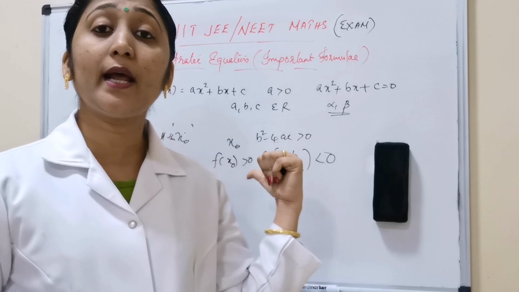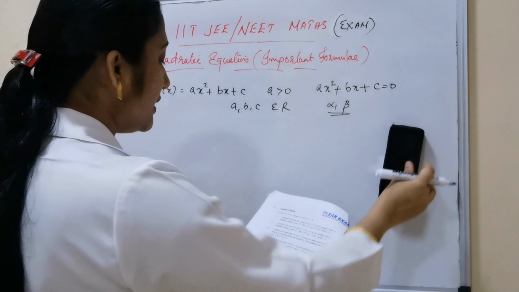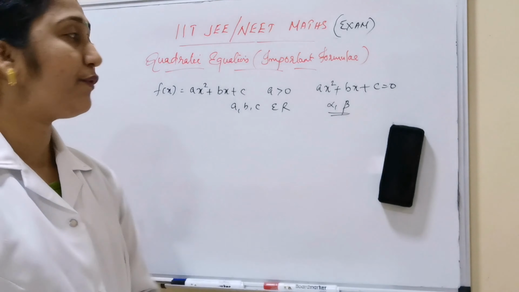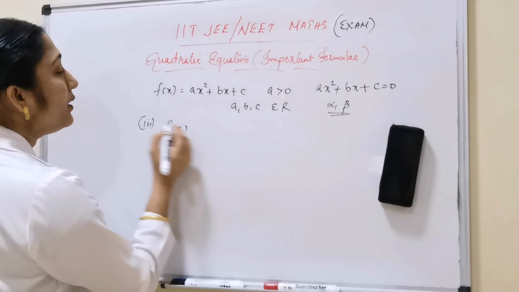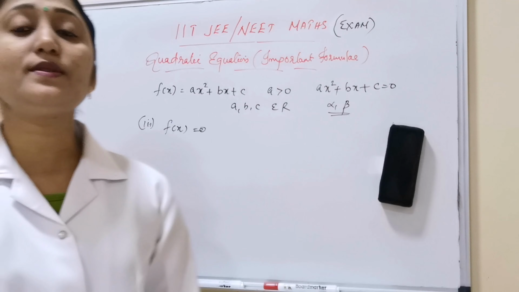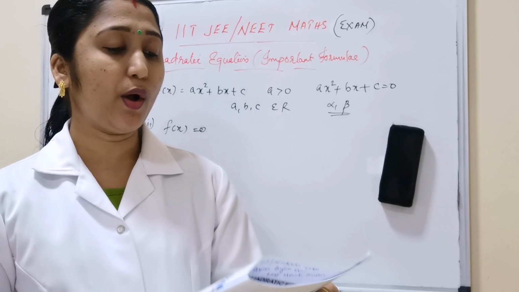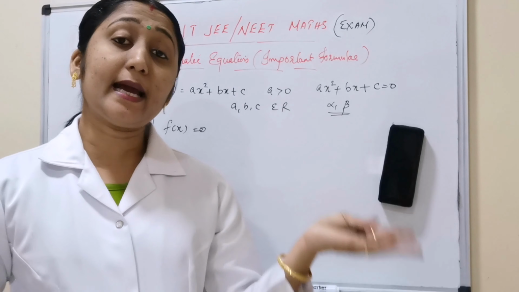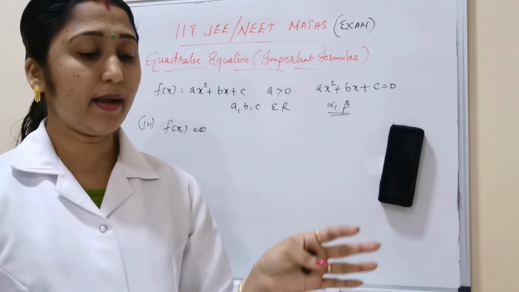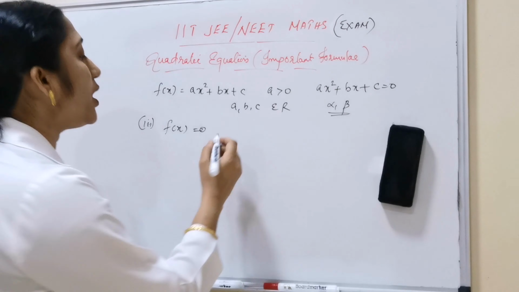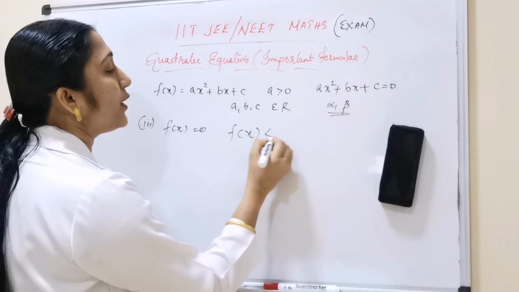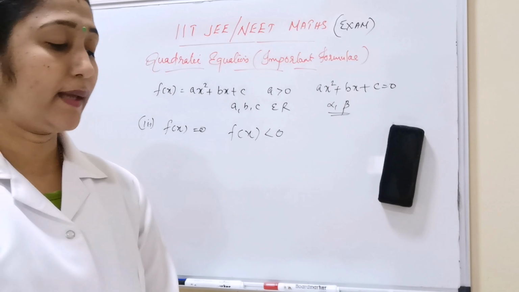Next, moving on to the third one. The third condition is this: the roots of f of x equal to 0 lie on either side of x0, positive or negative. That means here f of x0 less than 0. That is the third condition.